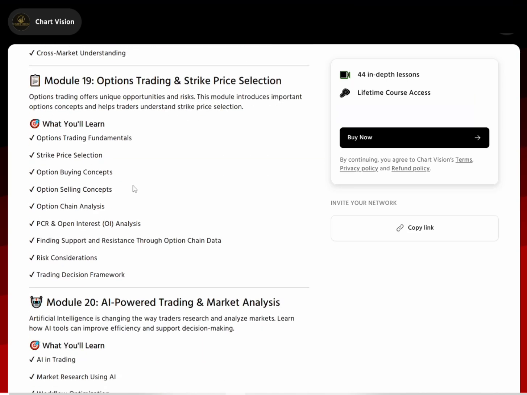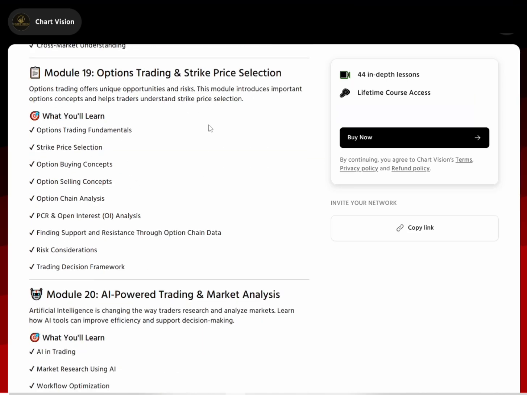Then here I explain about option trading, what is option trading, how to do option trading, so option buying, option selling, those things I explain here. How to select strike price, that I explain here. How to analyze the option chain, that I explain here. And some strategies and everything else I explain here.